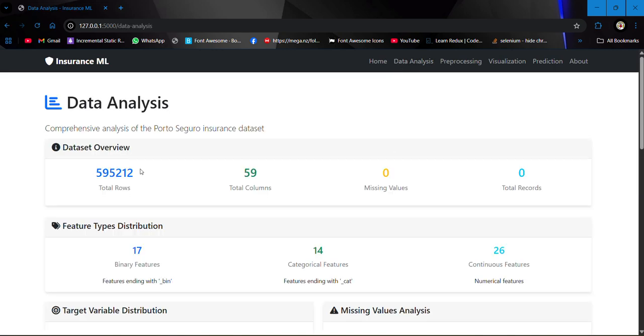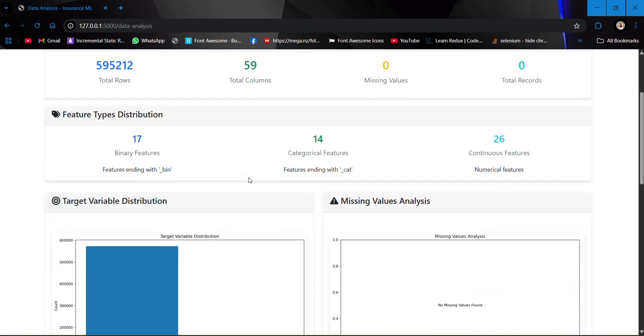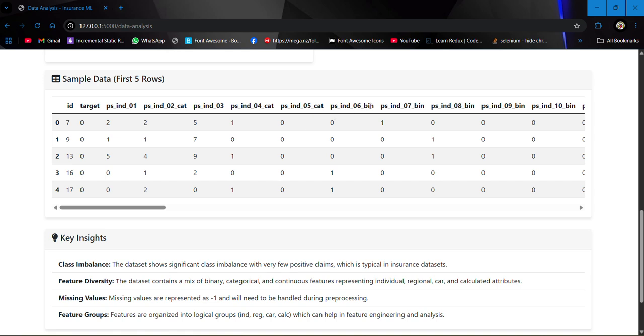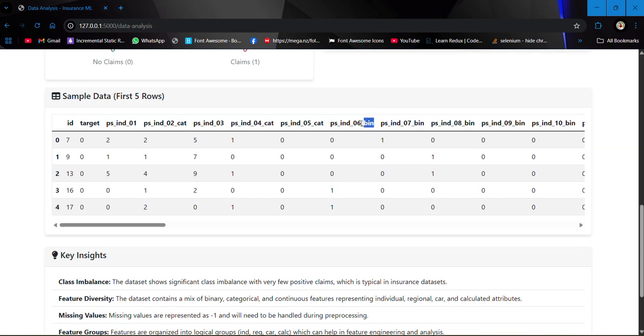Then we have the data analysis tab. There we have an overview of our dataset. We have a 60K dataset, roughly, with 59 columns. If we look here, you can see the features are in the form of underscore bin, underscore cat, and so on.